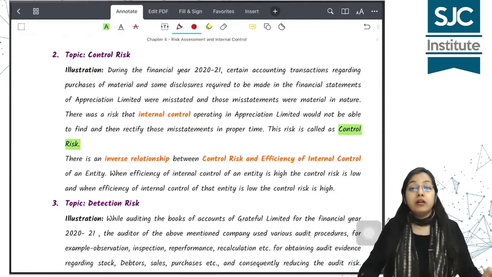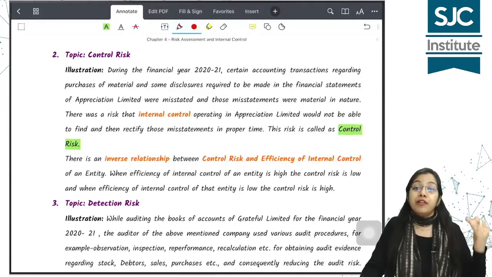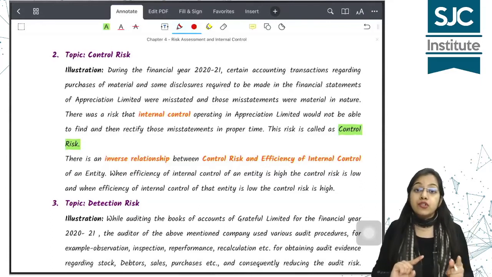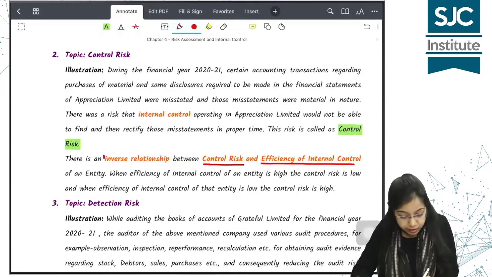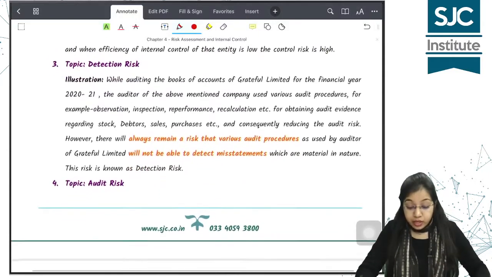Control risk और जो internal controls का efficiency है उसमें inverse relationship है. That means if the internal controls are efficient and effective, in that case the control risk will be low, because अगर internal controls efficient है, it will prevent the misstatements, it will detect the misstatements on time. But अगर controls ineffective है, in that case it will not be able to prevent, detect the misstatements, right? Hence there is an inverse relationship between the efficiency of internal control and control risk, right? There is an inverse relationship. Mark this. Okay.